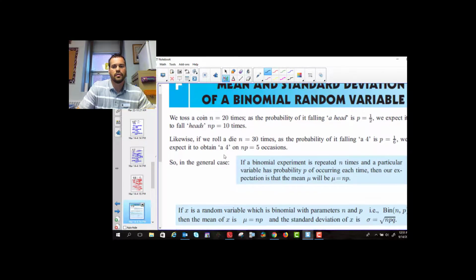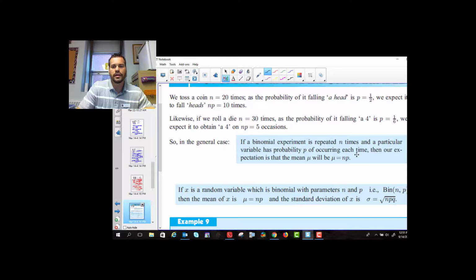So if it's a binomial distribution, the mean is just n times p. It's the number of trials multiplied by the probability that they occur. It's very easy, very simple. And that's all you really need to know. That's the mean. You don't have to remember much else. And then the standard deviation becomes the square root of n times p times q.